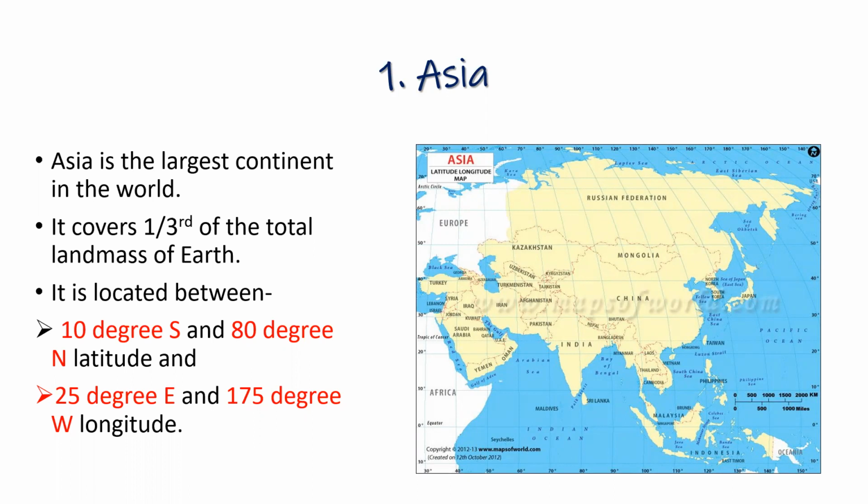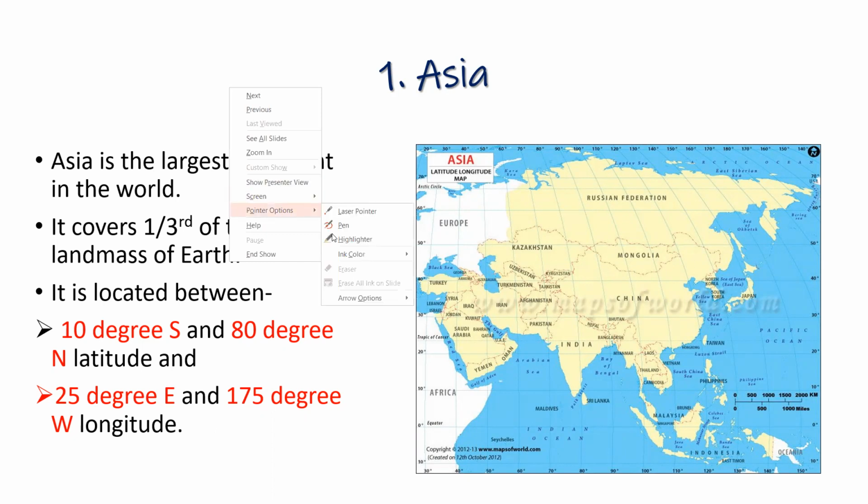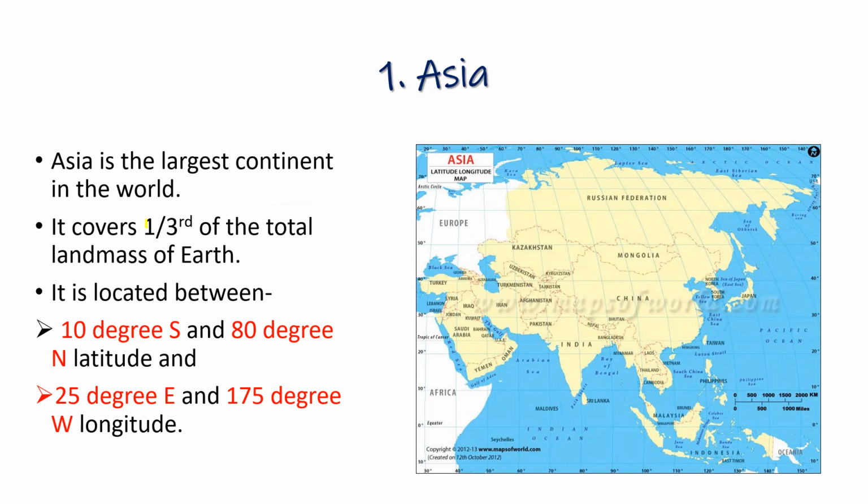So children, in our previous class, we were talking about the biggest continent, the largest continent, that is Asia. As you see in the map, Asia is the largest continent in the world, which covers almost one third of the total land mass. So one third of the total land mass of Earth is covered by Asia. You can imagine how big our Asia is.